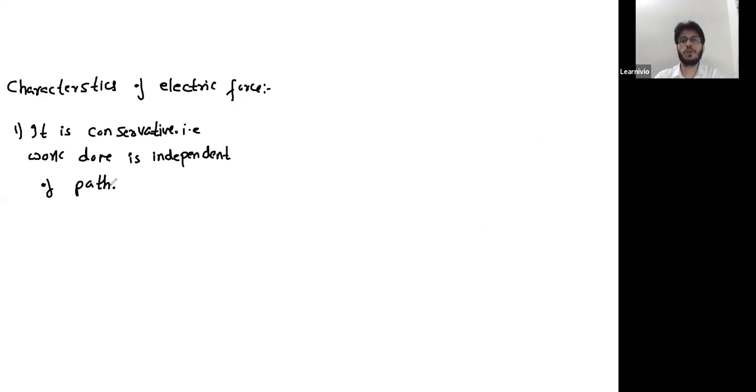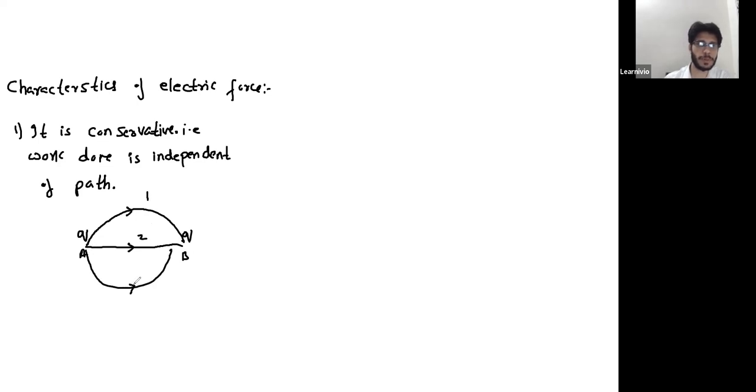If you're saying that a particular force is conservative, that means the work done by that force is independent of path. I'm taking this charge Q from point A to point B. If electric force is conservative, then whether you take Q from A to B by path 1, path 2, or path 3, in all paths the work done is the same. If work done is independent of path, then you say that the force is conservative. And this is one important concept.